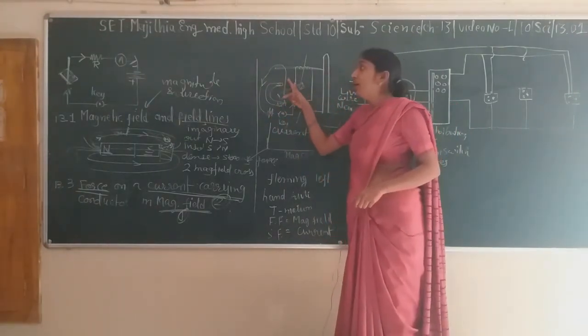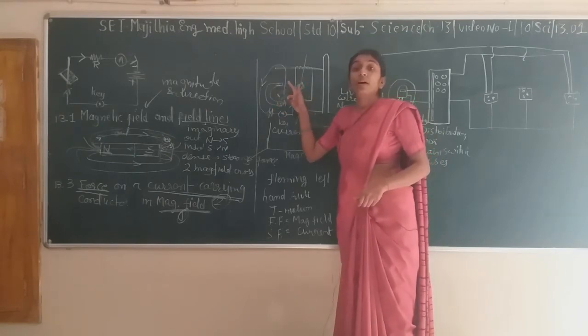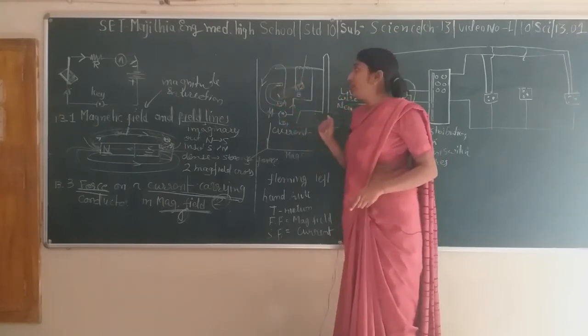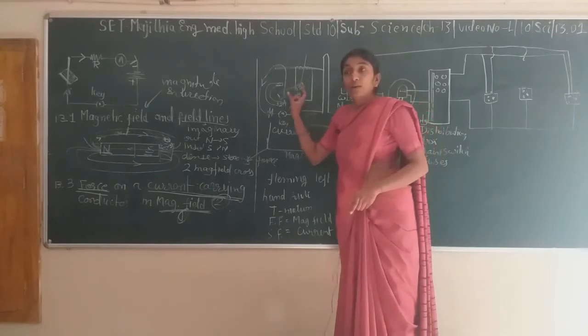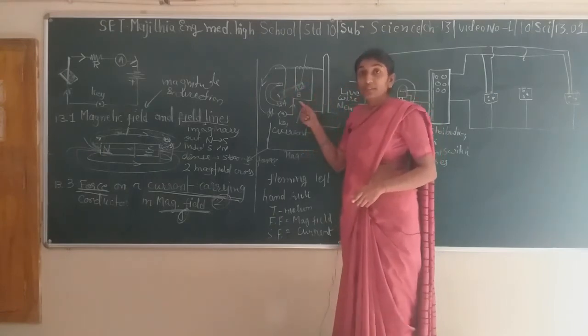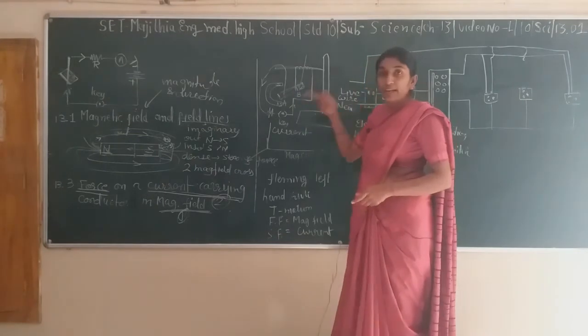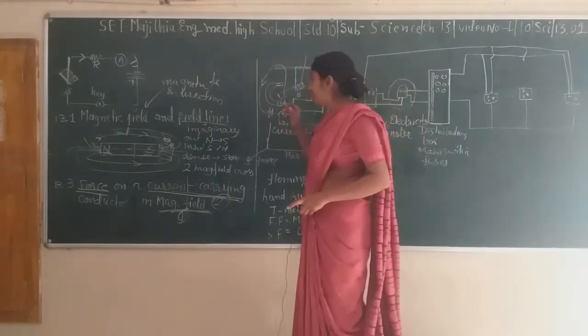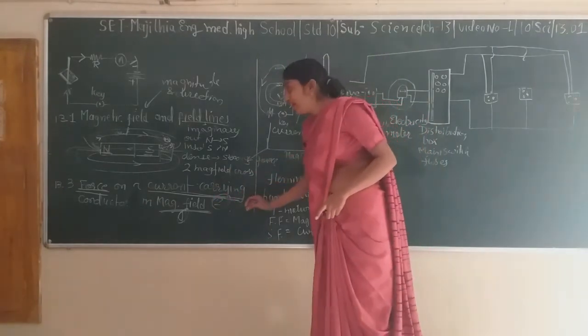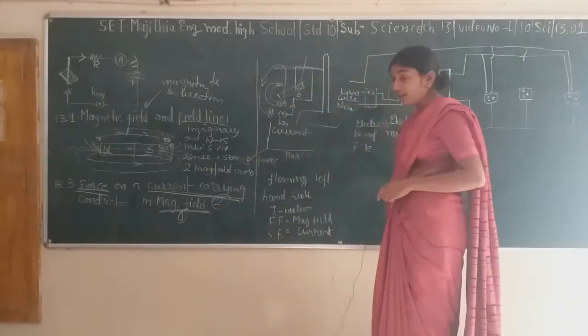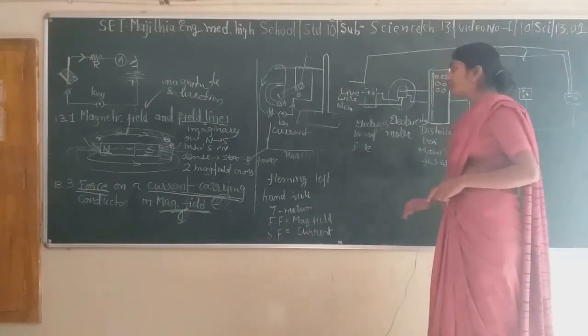If you switch the magnetic poles of this magnet, then also the force or the motion is going to get affected or reversed, okay. So this is the idea of force on a current carrying conductor in a magnetic field, okay.